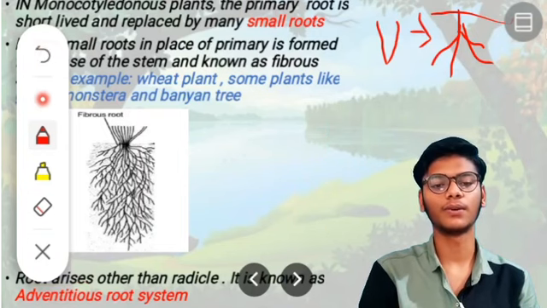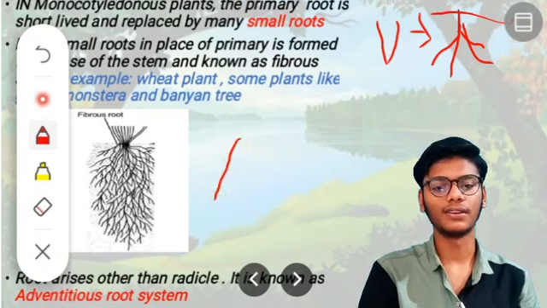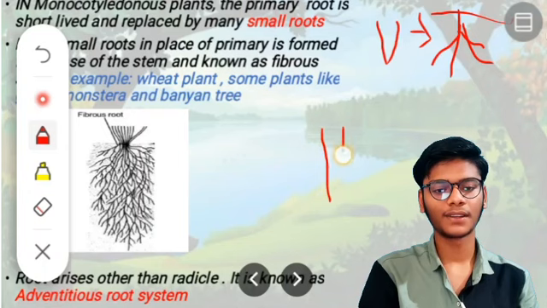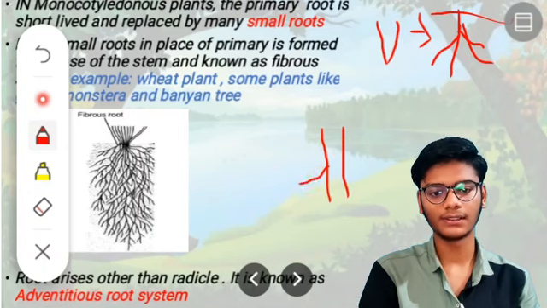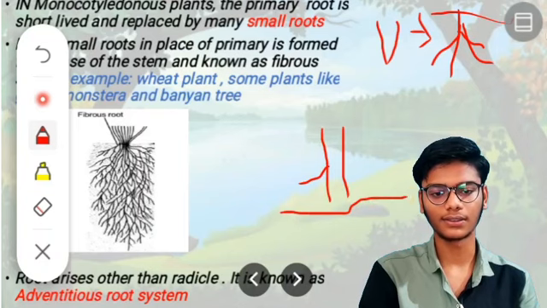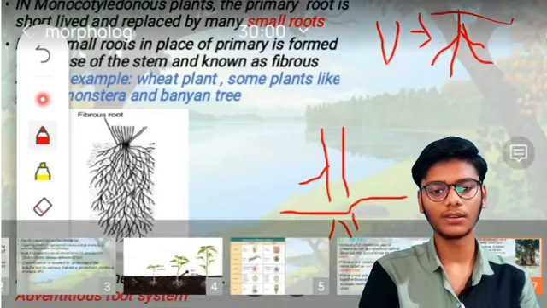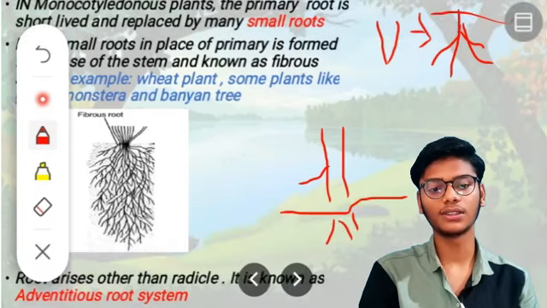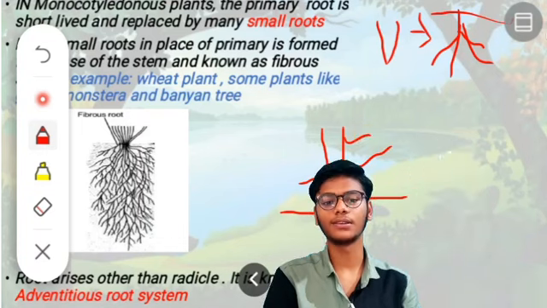Like in the stem, it may grow like this. If this is the stem, it will grow from the stem like this. Here, this is soil, and here it will have roots underground, but it needs additional roots. So roots will grow like this from other parts.